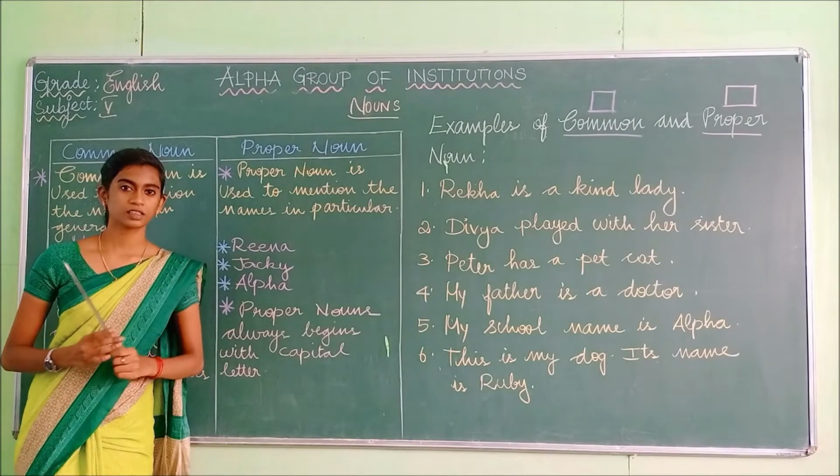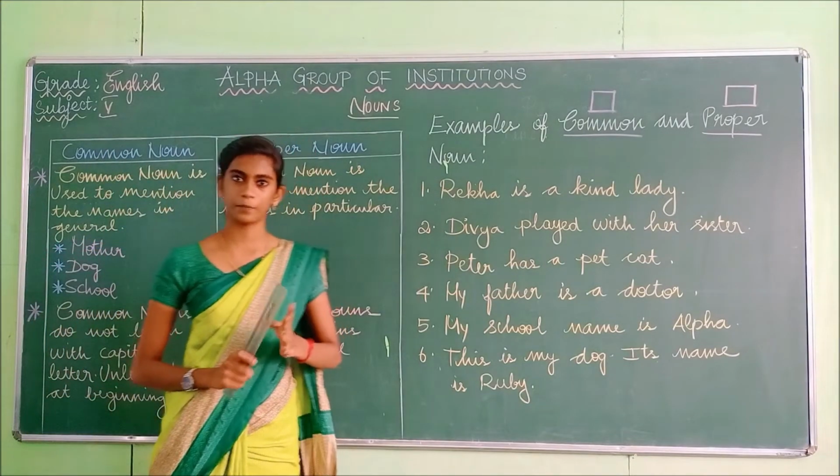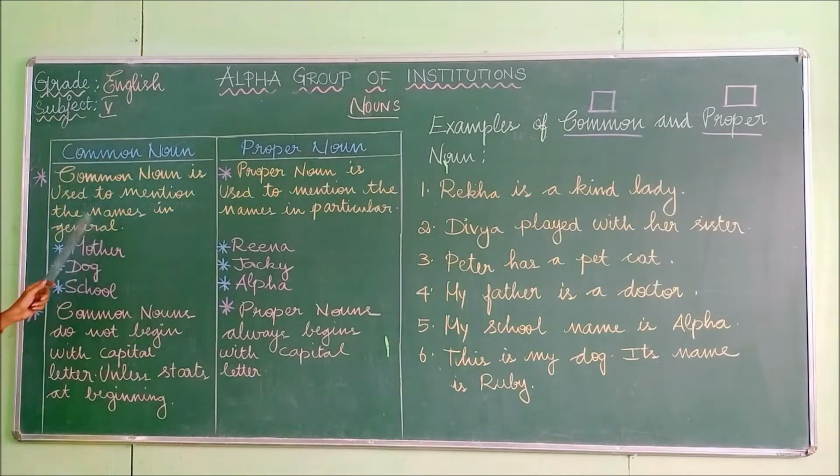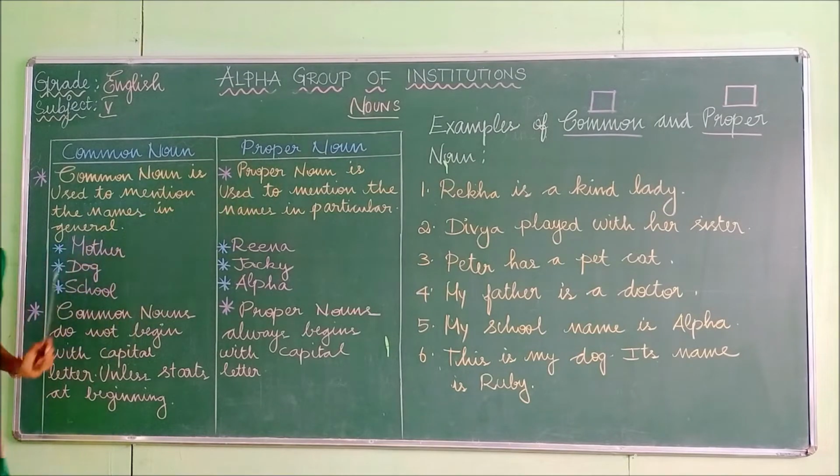Okay students, now we are going to see the difference between the common noun and the proper noun. I have differentiated the both. The first one is common noun and the second one is proper noun. The definition of common noun: common noun is used to mention the names in general.